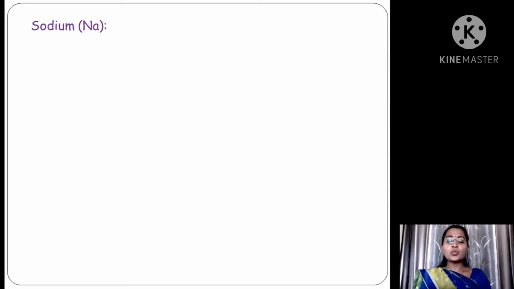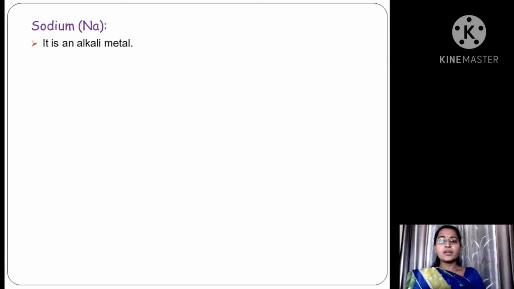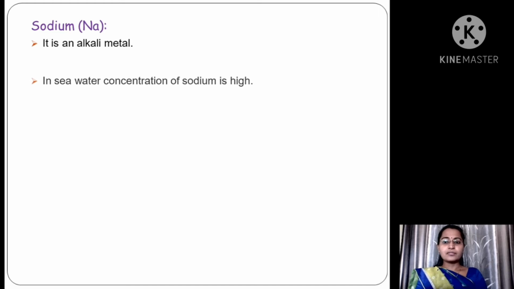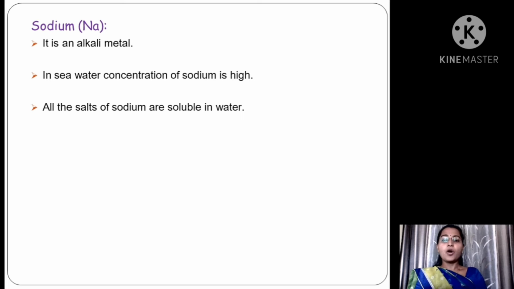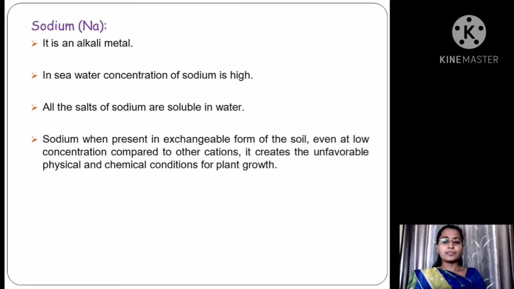Then we move towards the third major constituent, that is sodium. It is an alkali metal and in seawater the concentration of sodium is high. All the salts of sodium are soluble in water.